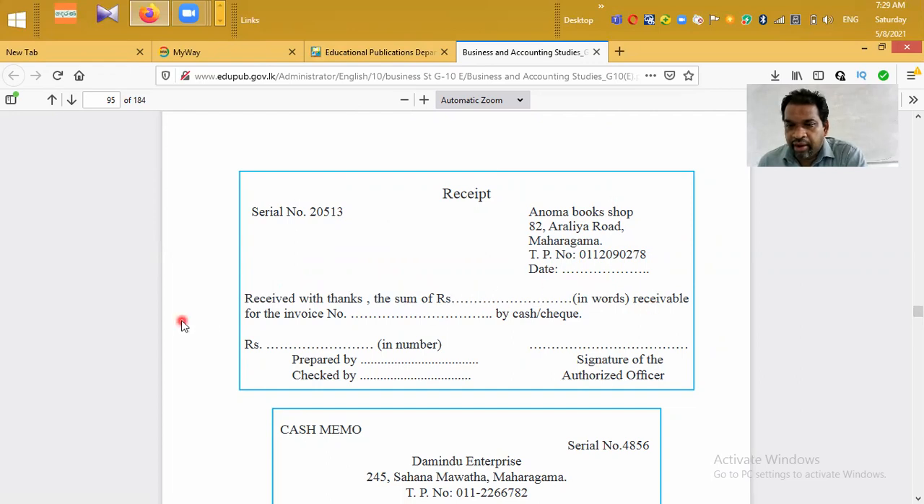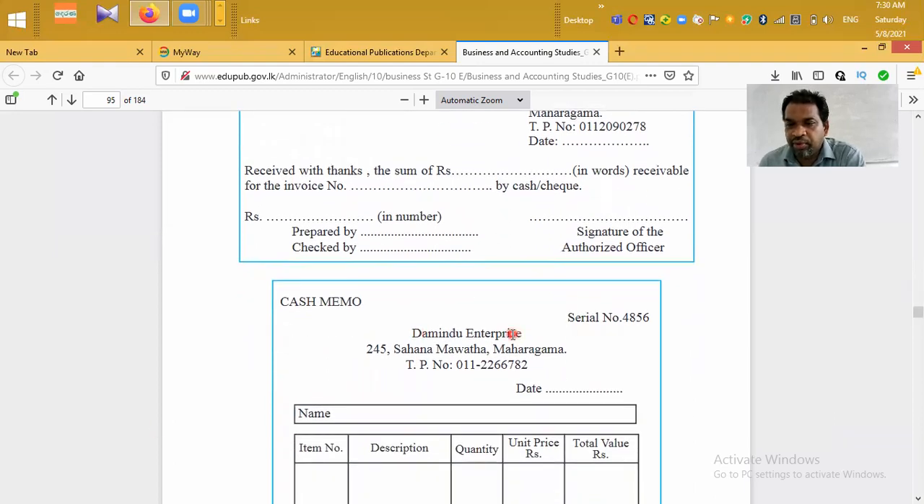Then in the body part, they have mentioned received with thanks the sum of rupees. This amount they have to mention in words. Received for the invoice number, they have to mention the invoice number, if they receive money from the customer by cash or check. Here they have mentioned the amount, the value in number, and they have to put the signature, prepared by and checked by. Signature of the authorized officer, most probably the accountant.